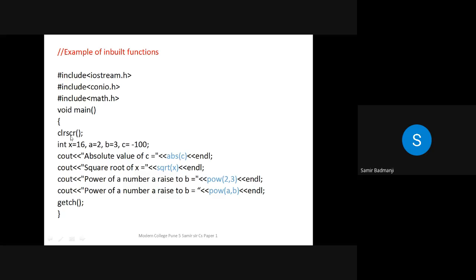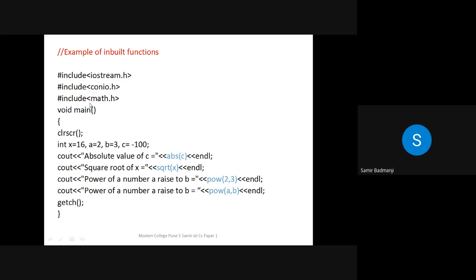So clrscr, clear screen, is used to clear the output from the screen. Similarly, getch, get character, waits for a keyboard entry. So these functions are ready-made. They are there in the header file conio.h. If you don't include this header file conio.h, then obviously these functions, clrscr and getch, will not work.